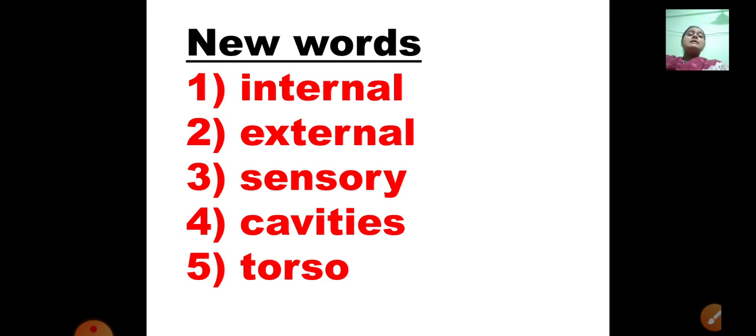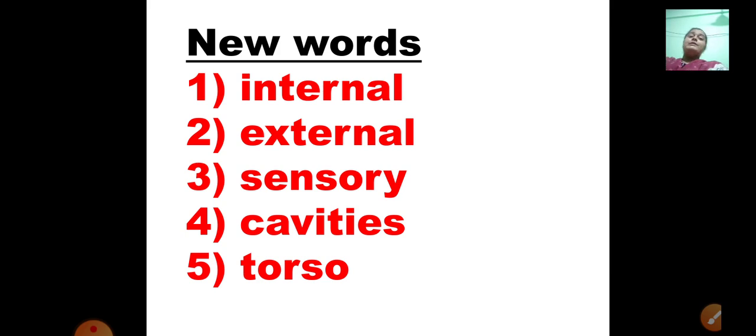Fourth one, cavities. Now cavities are the places in which these organs are situated. There are specific and particular places for all the organs of the body. The places where the organs are situated are known as cavities.